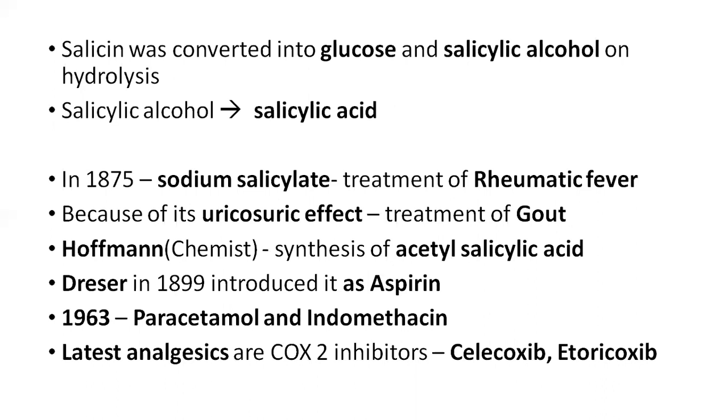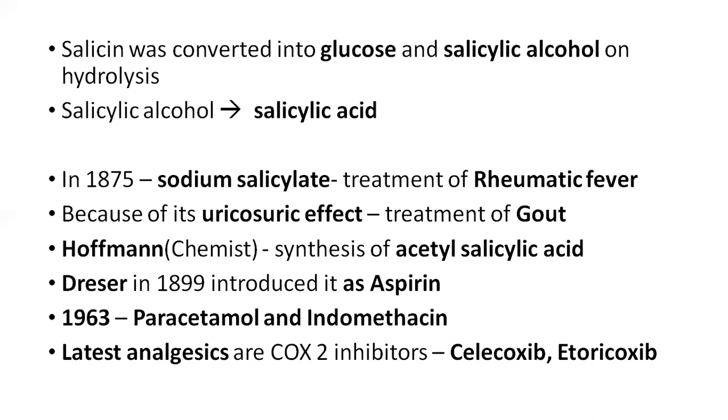This salicylic acid is the active principle used for the treatment of pain and fever. In 1875, sodium salicylate was used for the treatment of rheumatic fever, and it is also used for the treatment of gout because of its uricosuric effect.